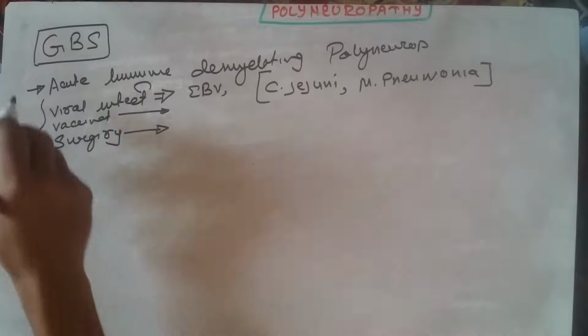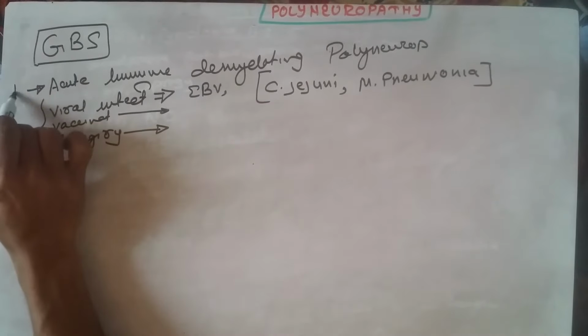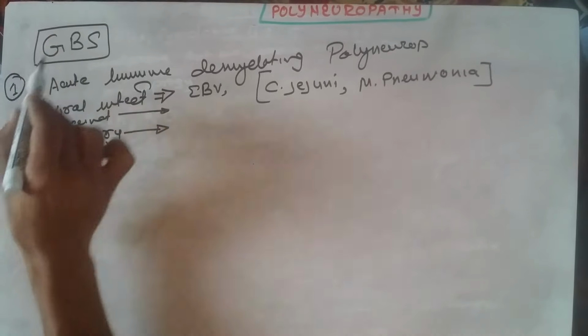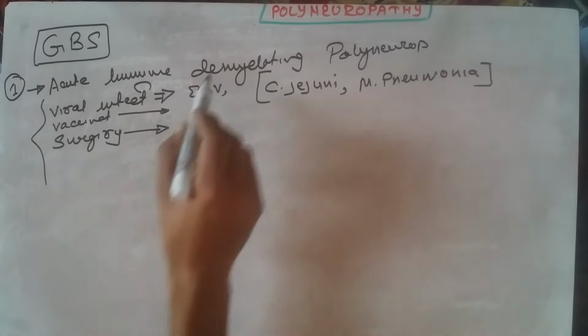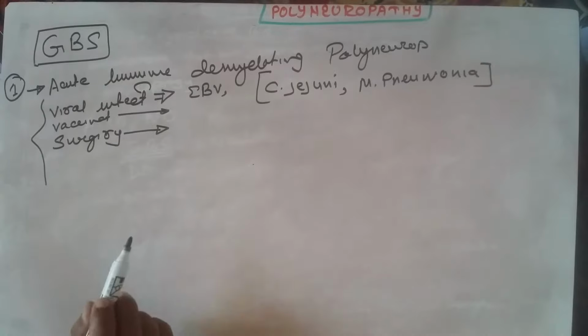And what did we learn in the first line? That Guillain-Barré is an immune mediated demyelinating polyneuropathy. Meaning what?